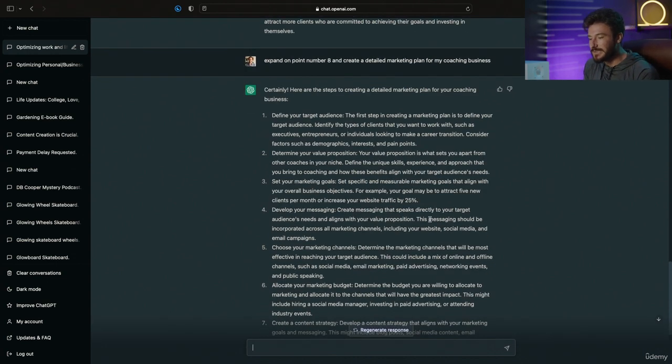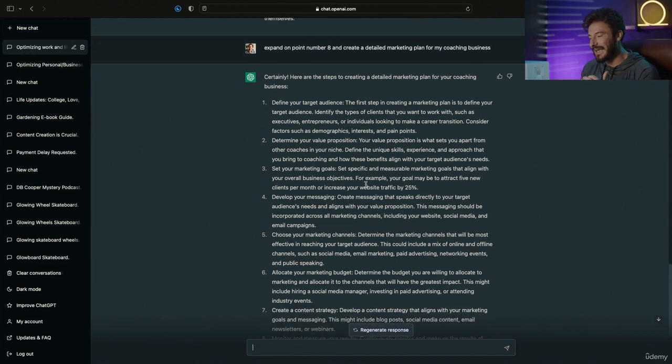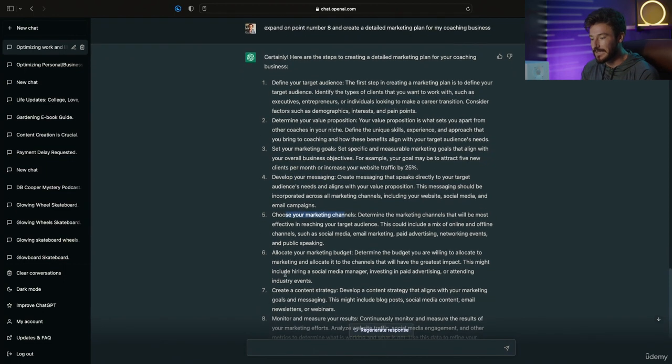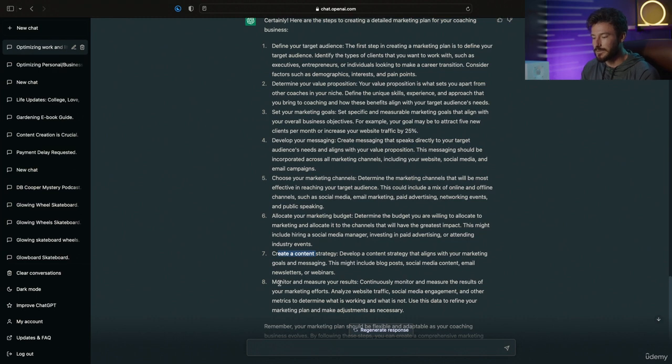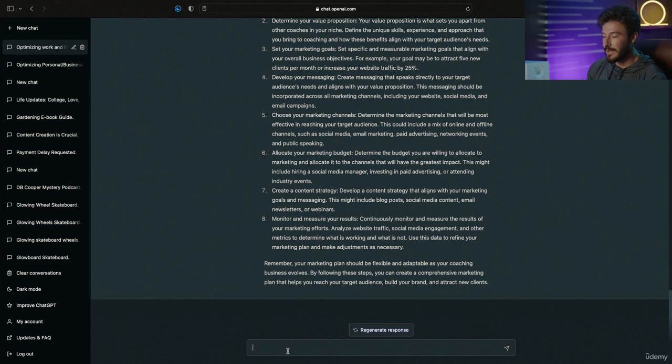So now what ChatGPT did is expand on point 8, and it's created a nice outline for me to follow by starting with defining my target audience, determining my value proposition, setting marketing goals, developing messaging, choosing marketing channels, allocating a marketing budget, creating a content strategy, and monitoring and measuring results in the company. Now, these are all great points, and let's say that for my example, my weakest point out of all of these is creating the content strategy.